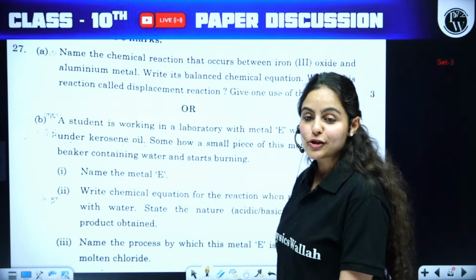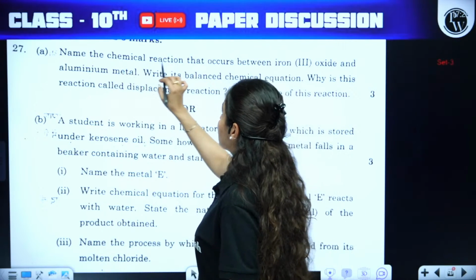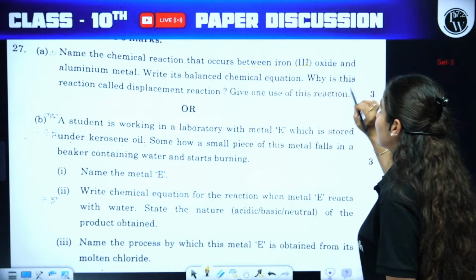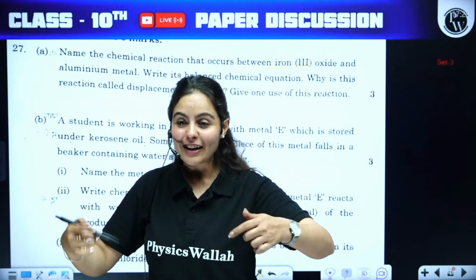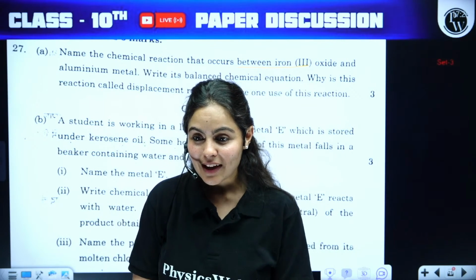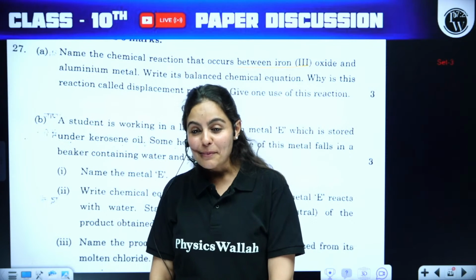Moving on to question number 27. A part, name the chemical reaction that occurs between iron 3 oxide and aluminium metal. Can you name the reaction? Come on, guys. Give me a name of this reaction. Good. Give me the name of this reaction.